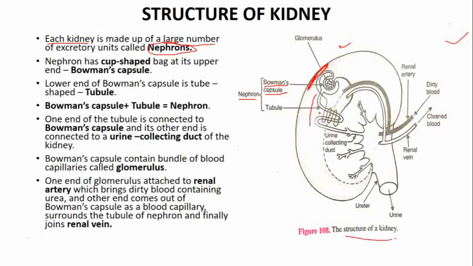So nephron is made of two structures. What are those two structures? Bowman's capsule and tubule. One nephron comprises Bowman's capsule and tubule. So Bowman's capsule plus tubule equals nephron. So this is all about nephron.